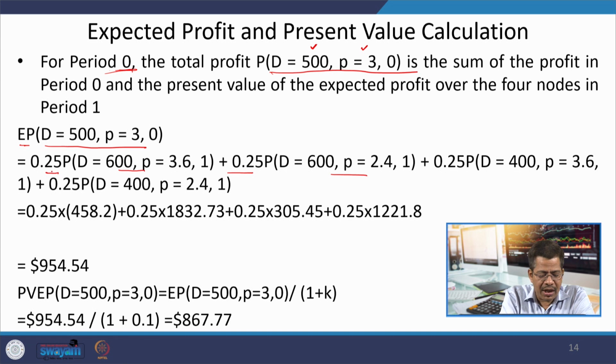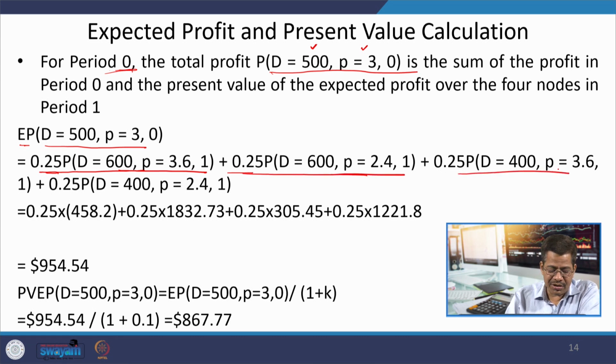So, all these are the 4 different terms, 25% of this situation, 25% of this situation, 25% of this situation, and 25% of this situation, because 4 possible situations are emerging.